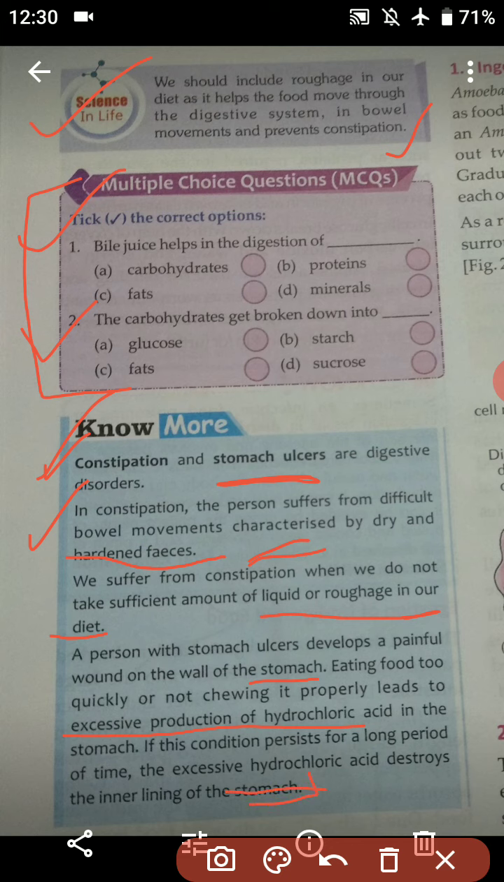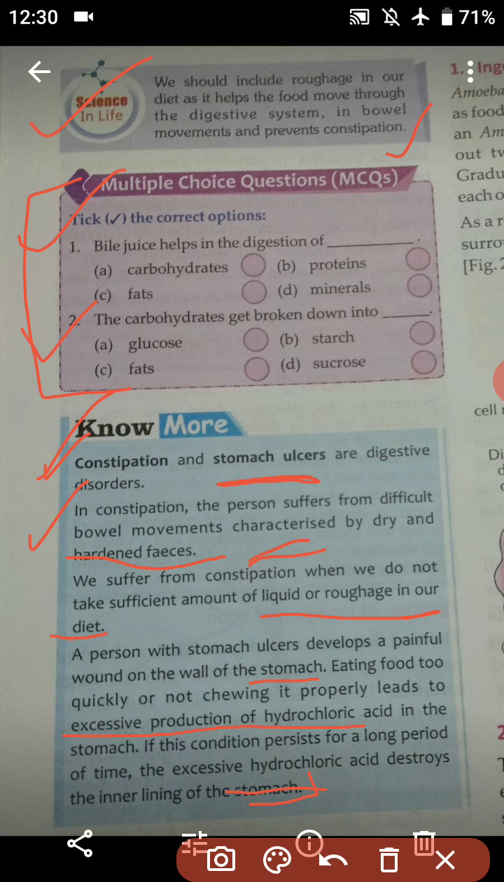You should not take any kind of food very quickly, or without chewing it properly. These are the things you have to keep in mind, and you have to take a proper amount of roughage in your diet so that you do not suffer from any kind of disorder like constipation or stomach ulcer. So that's all for today.